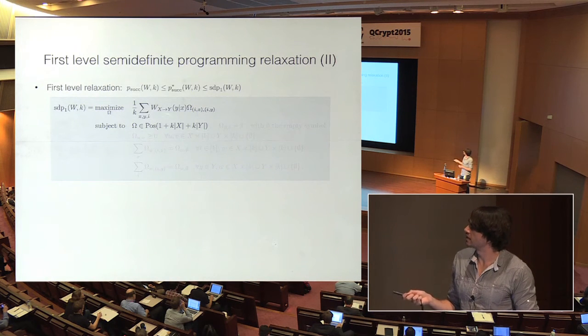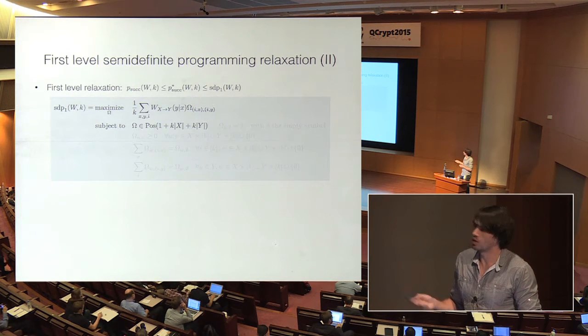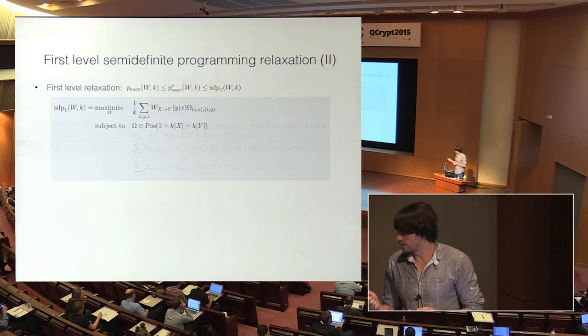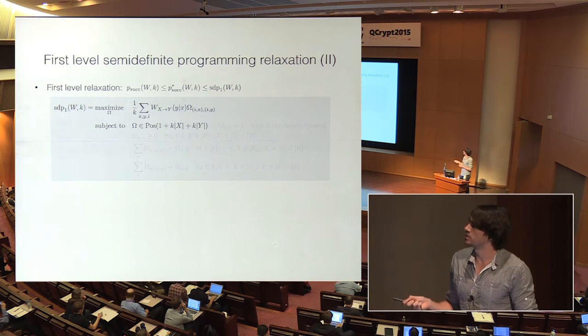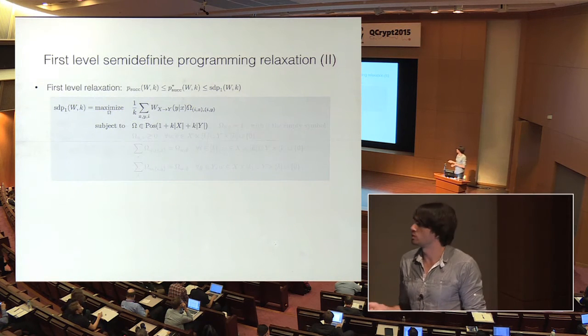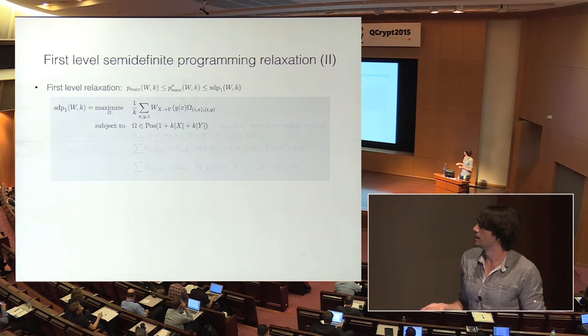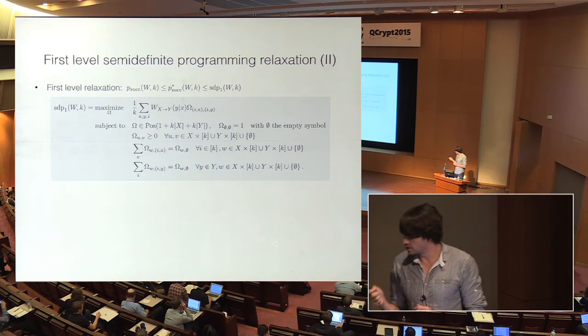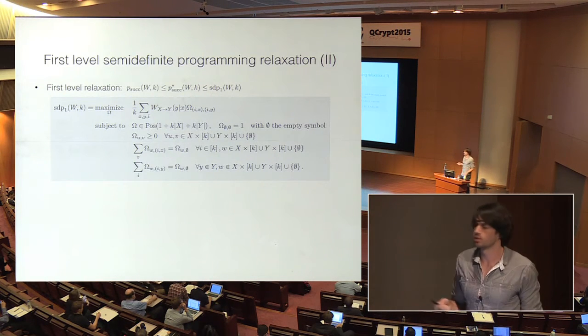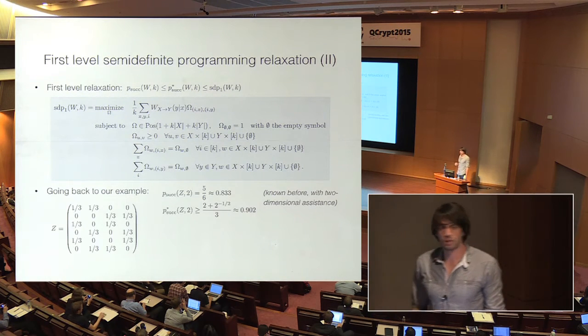So this is the program now. The optimization over psi, E and D is replaced by an optimization over all these matrices omega. The size of these matrices is defined by the size of the channel and the number of messages we want to send, but it is no longer unbounded. Then we have all these additional conditions that came from the conditions before, but the exact form is not so important. Let's go back to our example.